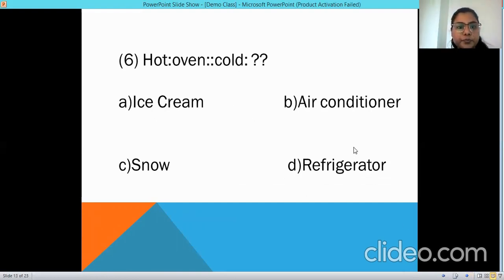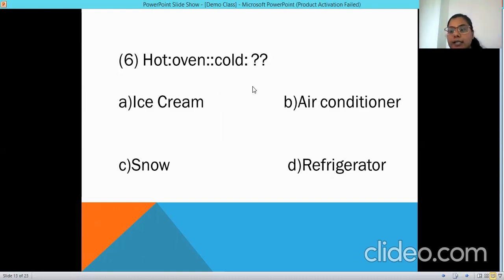Please go through. Here, hot is related to oven. Similarly, cold is related to what? In an oven, we heat the food, so it provides heat to the food. Similarly, for cold, there should be some appliance that makes the food cold.